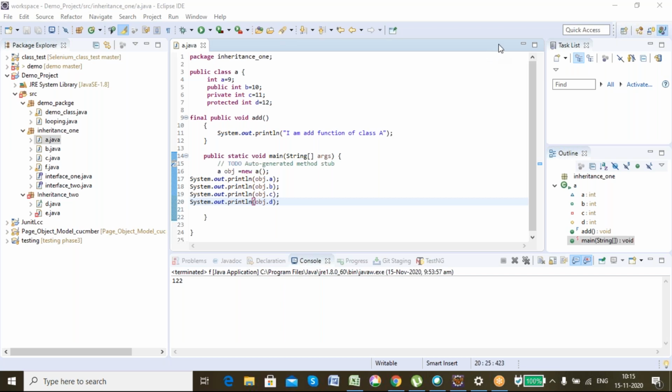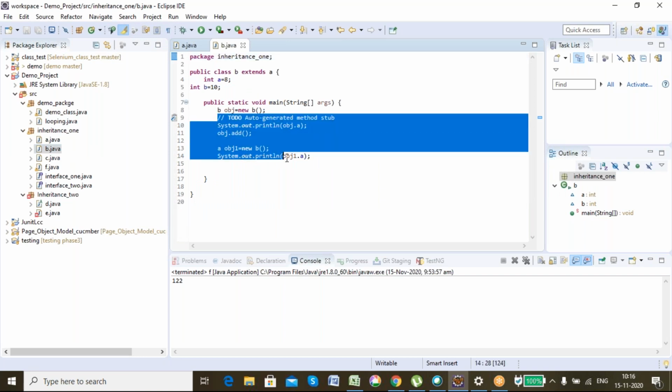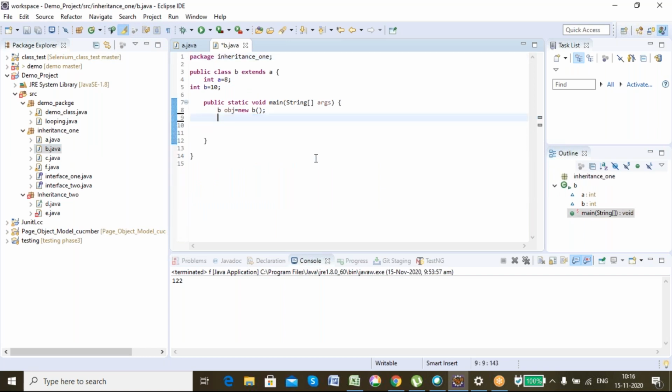Now see, I'm able to access all the data members with any access modifier inside the class. There is no restriction. Now come to another class. Now you tell me which one I can access and which one I cannot access. I'm just removing the extend keyword, there's no requirement for it now.